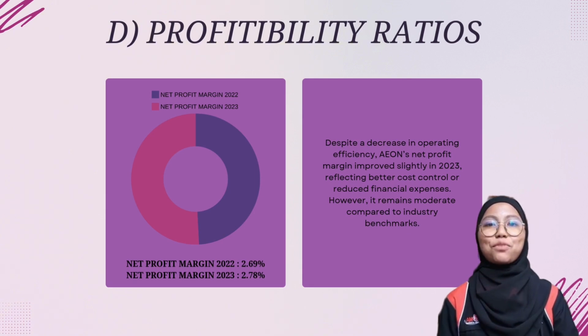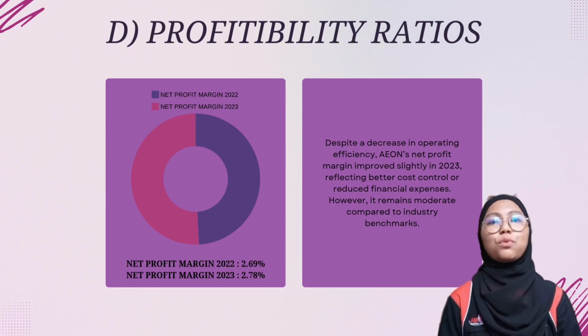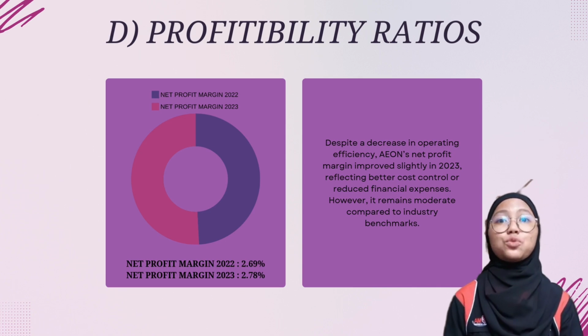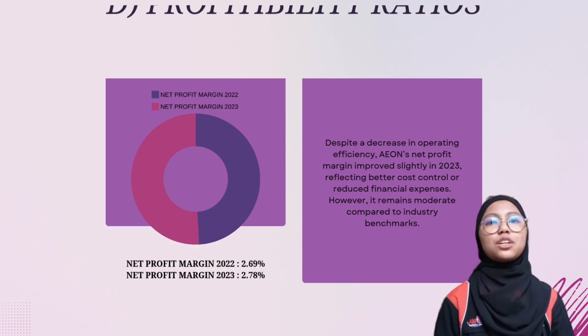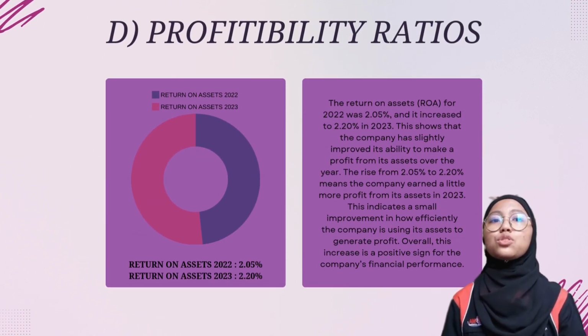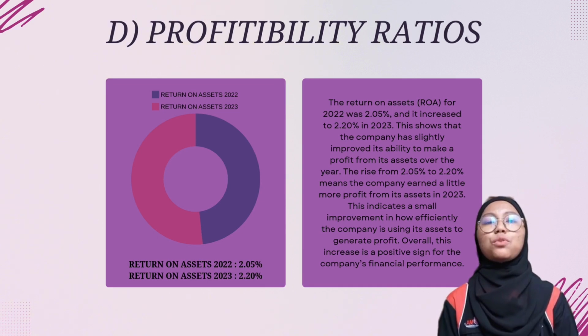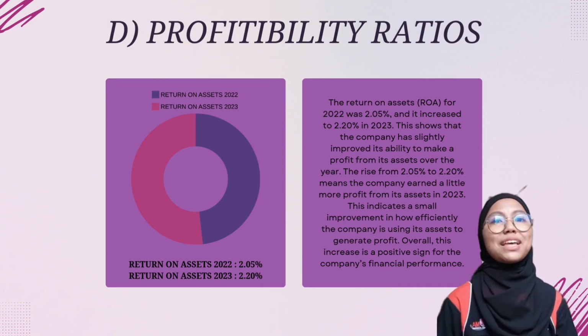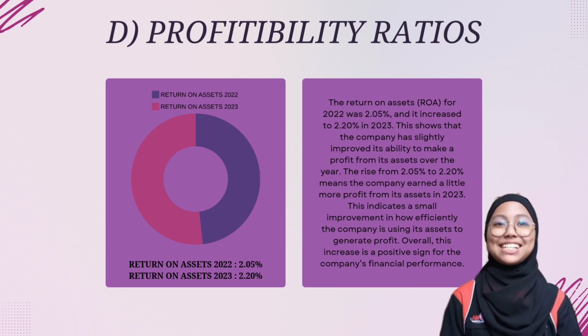Finally, the net profit margin improved from 2.69% in 2022 to 7.78% in 2023, indicating better cost control. The return on asset also increased slightly from 2.05% to 2.20%, showing that the company is getting better at generating profit from its asset.